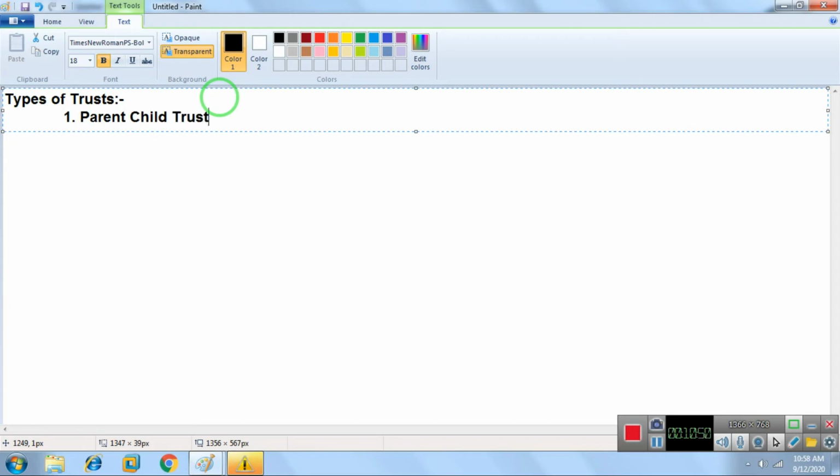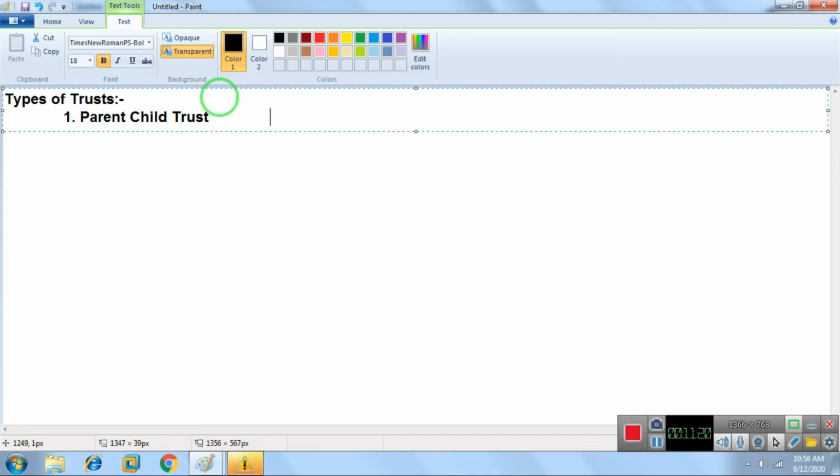Parent-child trust. Now this trust is created automatically by Active Directory. It's a transitive and two-way trust because it's automatically created. Parent-child trust is created between your parent domain and your child domain. If we have a child domain network and a parent domain network, in that case we can use parent-child trust, and it is automatically created.